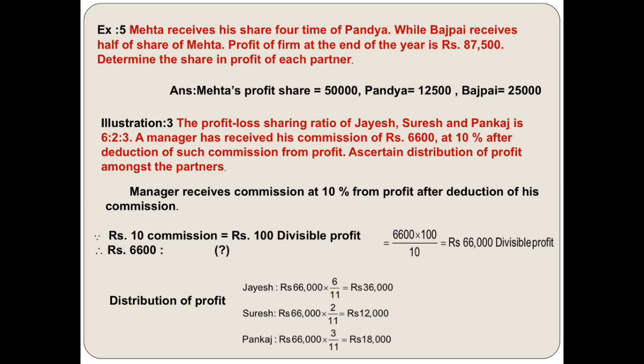And now distribute this profit among those 3 partners, Jayesh, Suresh and Pankaj, in the proportion of 6:2:3. That means 6/11, 2/11 and 3/11. So Jayesh will get 36,000, Suresh will get 12,000 and Pankaj will get 18,000. So it's a quite easy question. Now next.